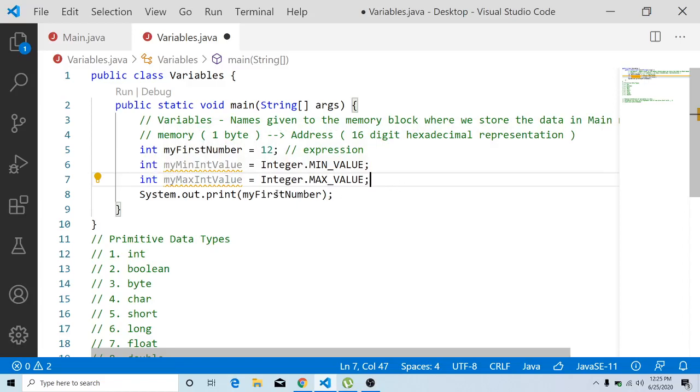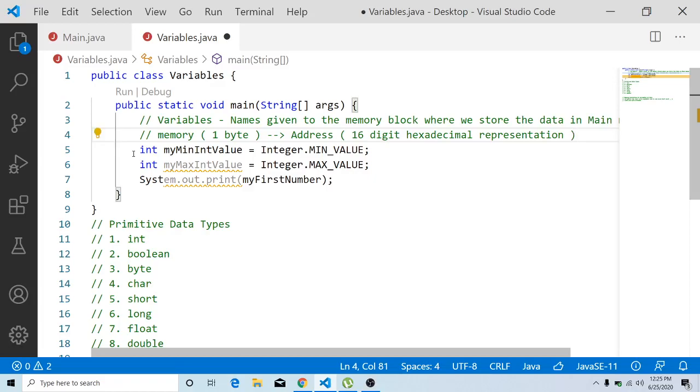Now, in the System.out.print, we are going to print those values. We're going to print the minimum value of the integer. The minimum value of the integer is, and along with this statement I have to combine the answer.